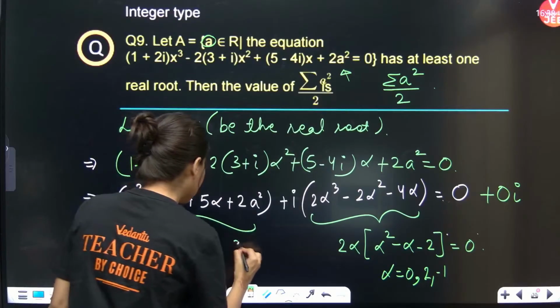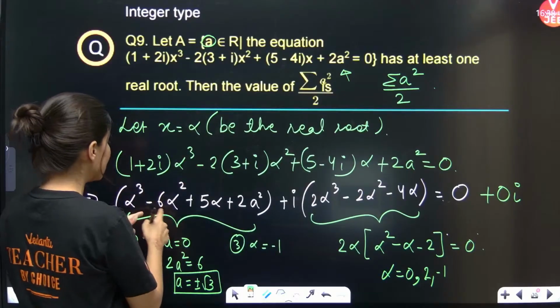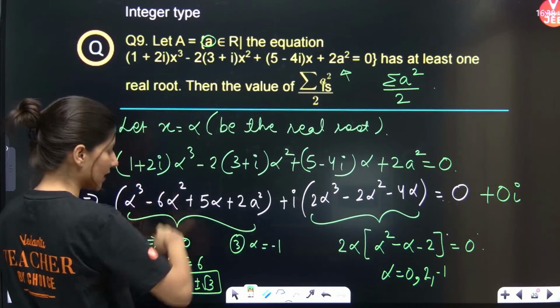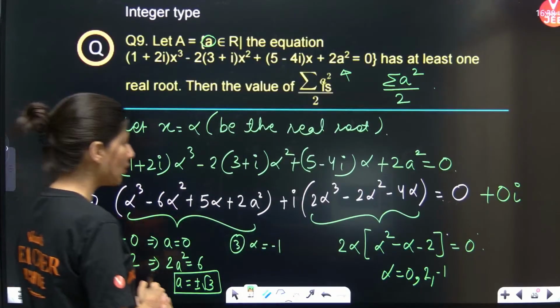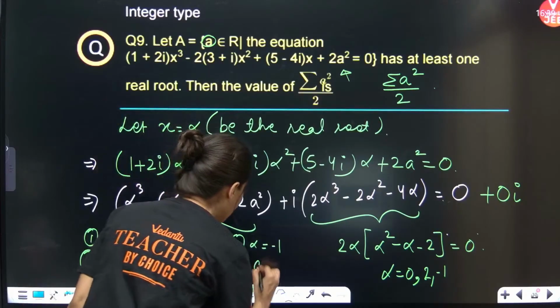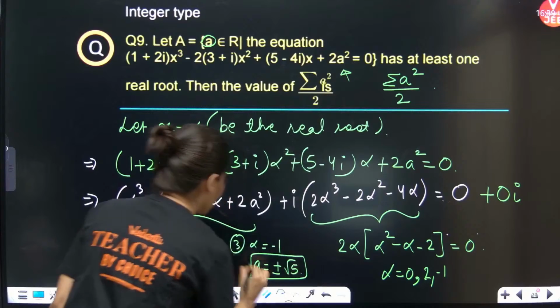Third thing, if you put alpha equal to minus 1, this is minus 1 minus 6 will be minus 7, plus minus 5 is minus 10 hmm. If you push minus 10 on the right hand side and solve it, a is equal to plus minus root 5. Okay, this is how we are going to get.